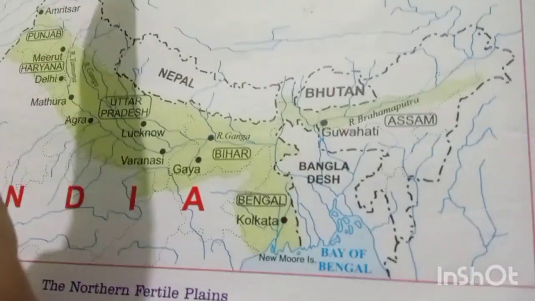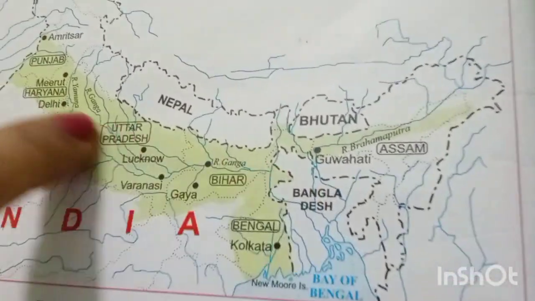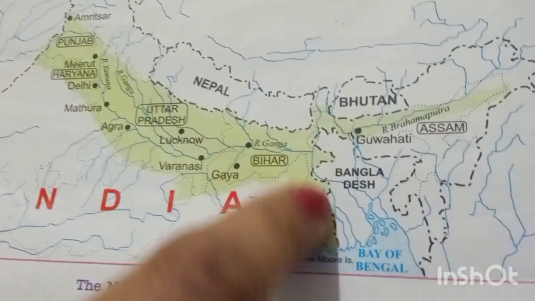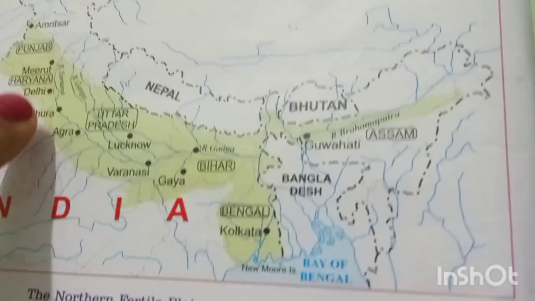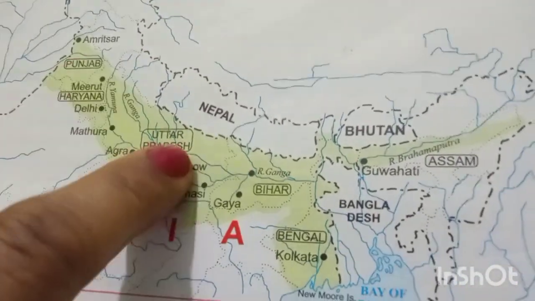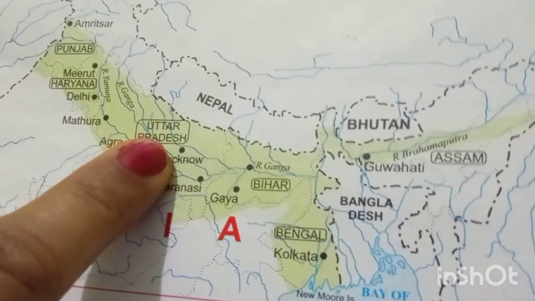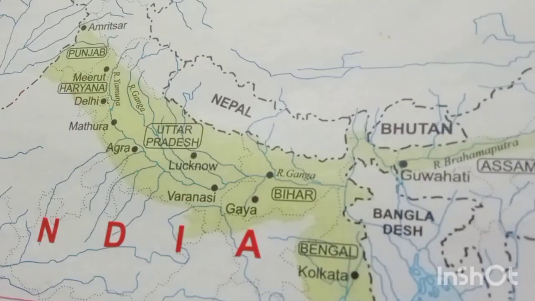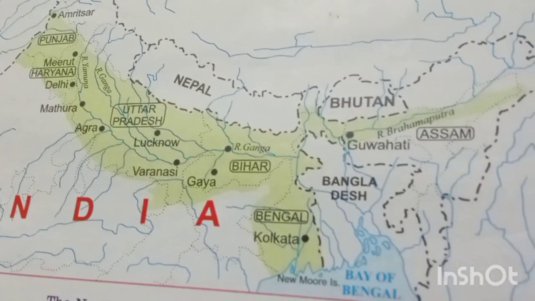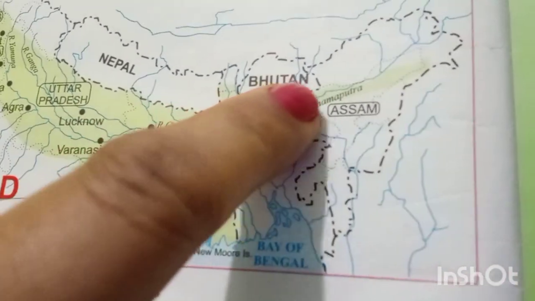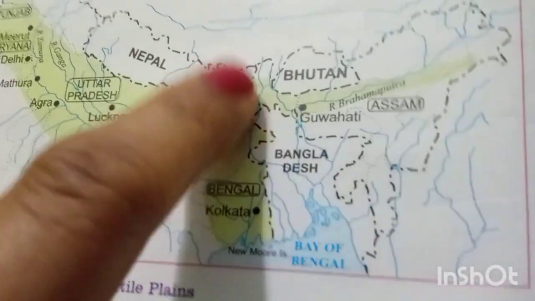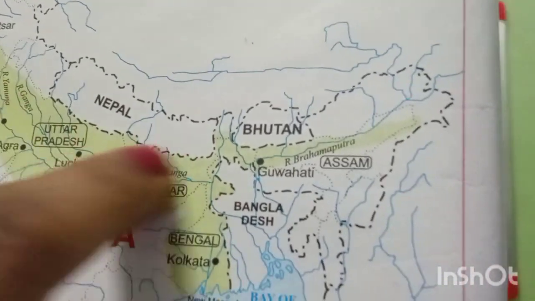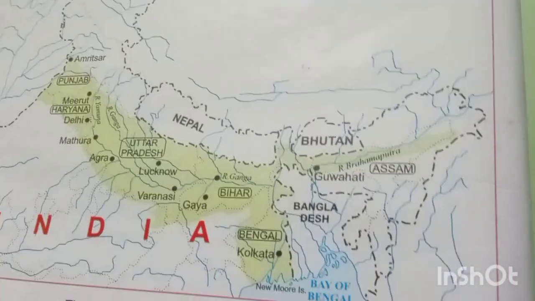Okay, it means to the south of the Himalaya there lies the plains, and these plains are called the northern plains. This green part is showing the northern plains, and our state Uttar Pradesh is also part of the northern plains. Here are Punjab, Haryana, Uttar Pradesh, Bihar, and some part of Kolkata, Bengal. These are the parts of the northern plains.